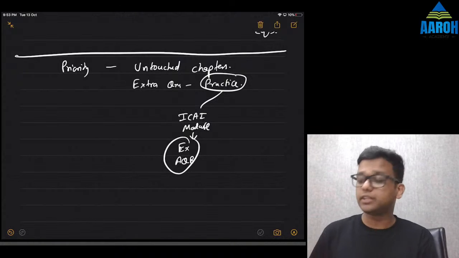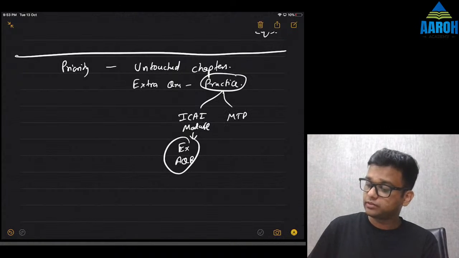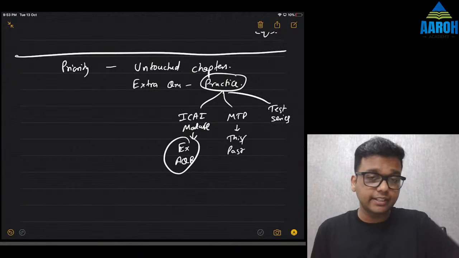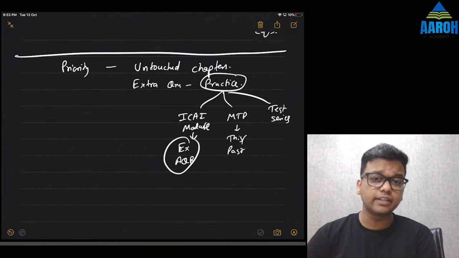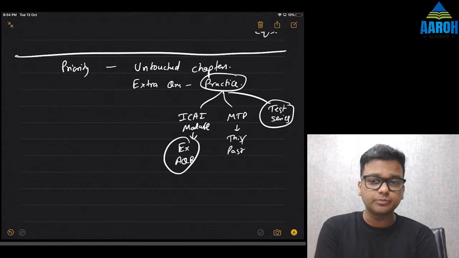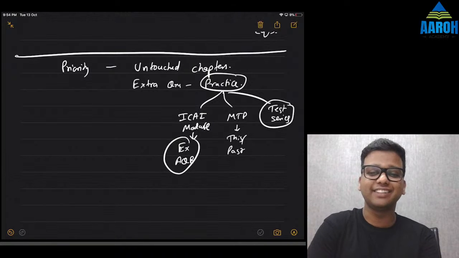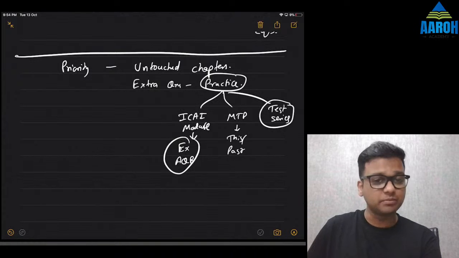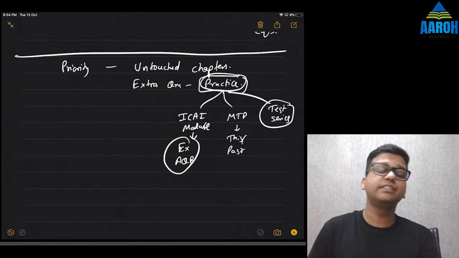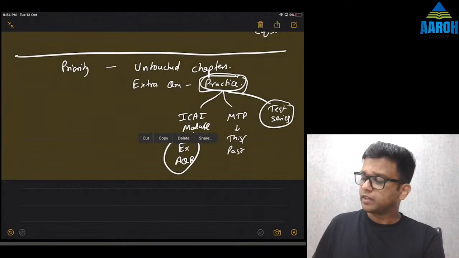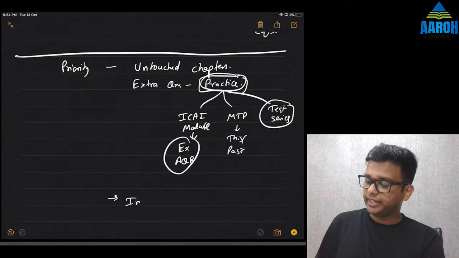ICI module के ही ऊपर हमारा syllabus होता है पूरा. Solve mock test papers, this attempt, past attempt, solve test series. We also conduct test series in classes, and there are a lot of classes जो test series conduct करते हैं. Try to solve as many test series as you can. Test series especially class के students को पता है, students in my class know that our tests are difficult. So try to solve them as much as you can. Keep practicing as much as you can. For maths you don't have a past exam paper, so if you can get a scanner, solve scanner questions, that will help. Other than that, focus on improving speed.